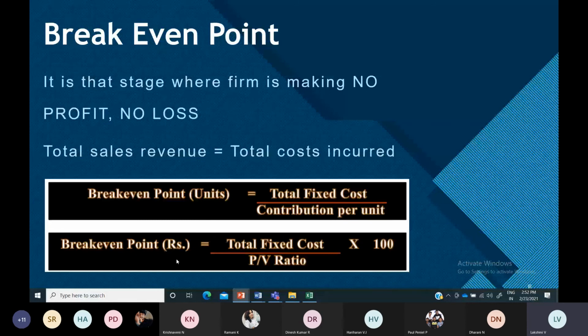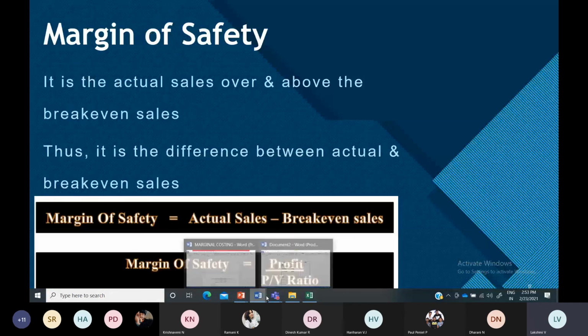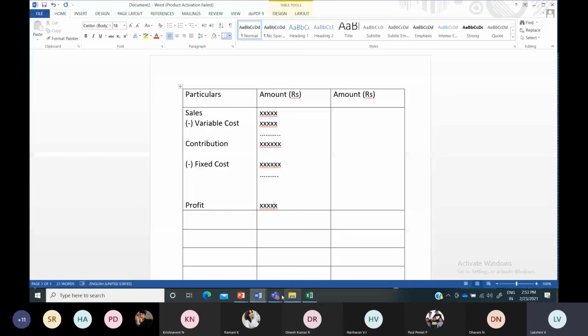And one more way you can obtain the margin of safety is profit divided by PV ratio. The profit is available in the statement that we prepared here, where you would have got your profit.